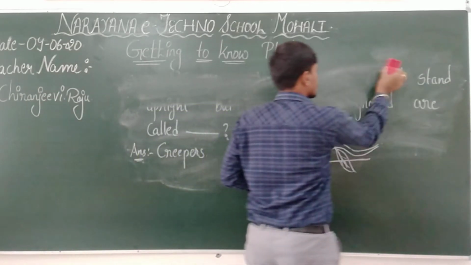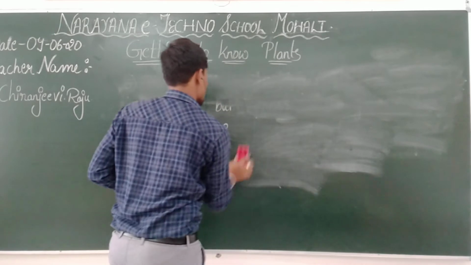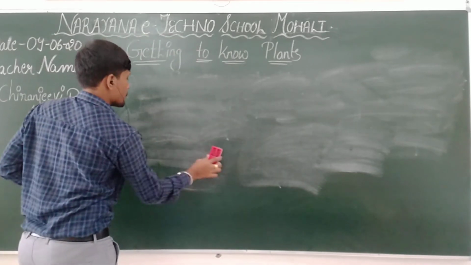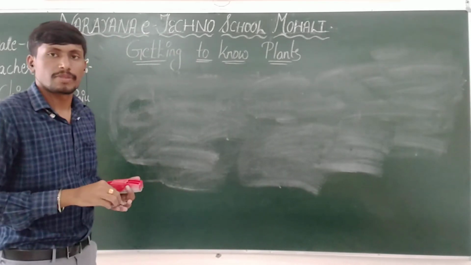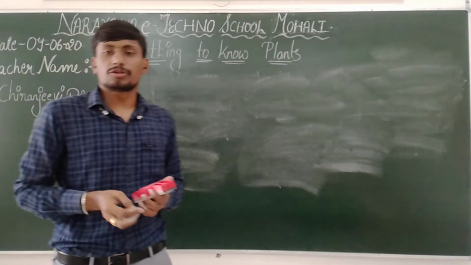And the next question is the sixth one. What is the sixth question?